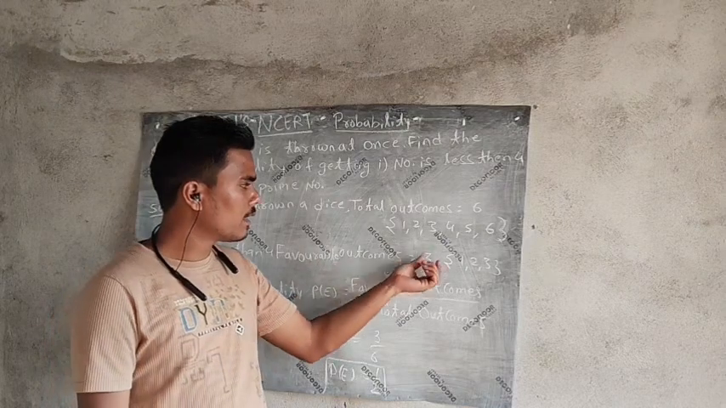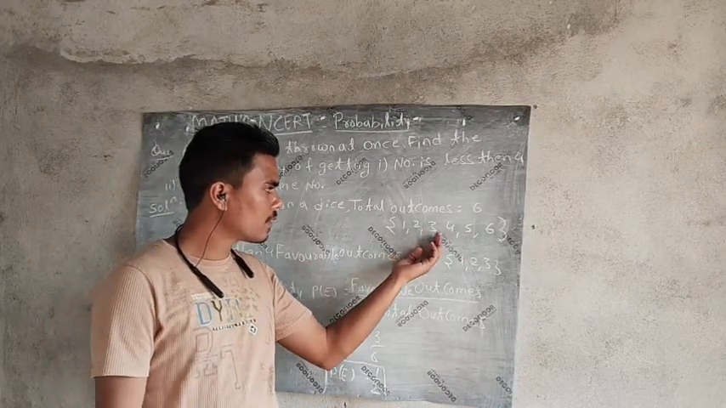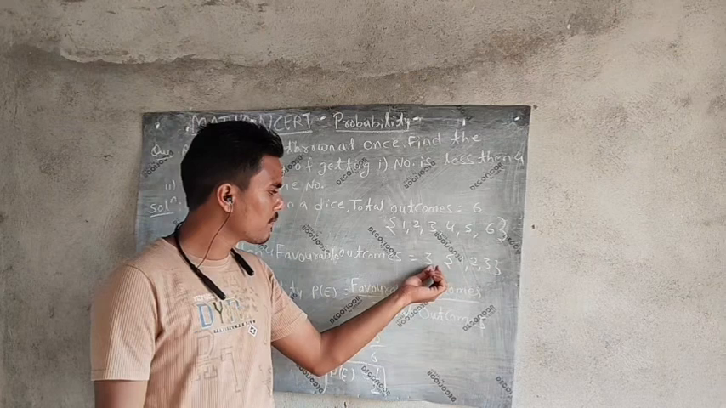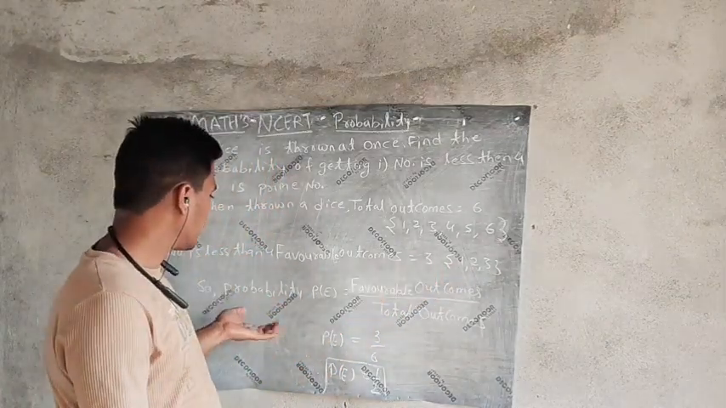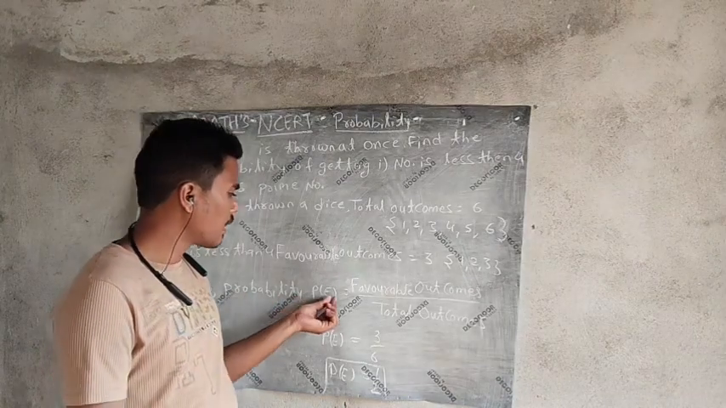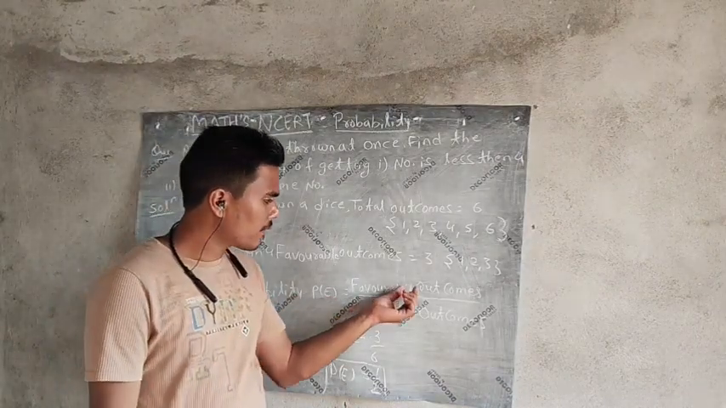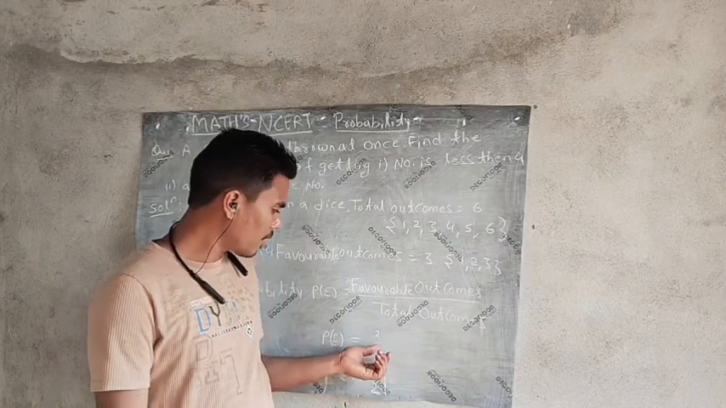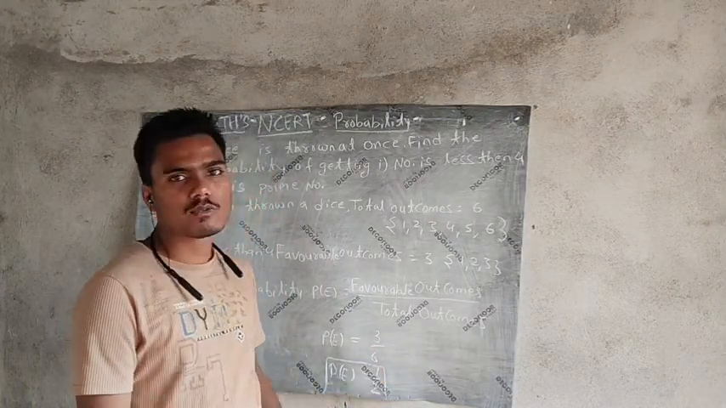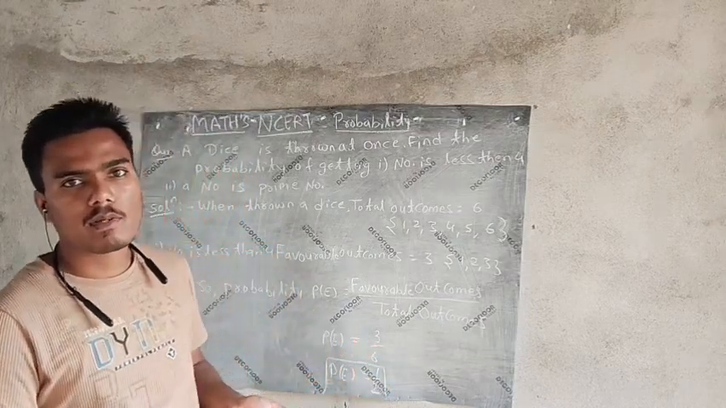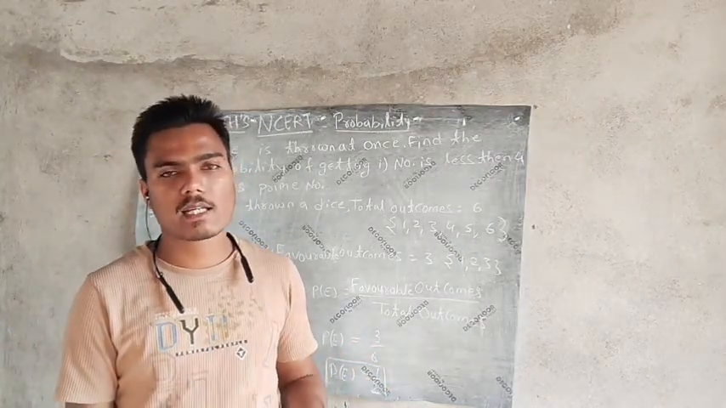The favorable outcomes are 3, because the numbers less than 4 are 3, 2, and 1. So 1, 2, 3 are the favorable outcomes, and the number of favorable outcomes is 3. Now the probability of the event E is favorable outcomes upon total outcomes. The favorable outcomes are 3 and the total outcomes are 6. So the probability is 1 by 2. Now we have defined probability, with more examples and formulas to come.